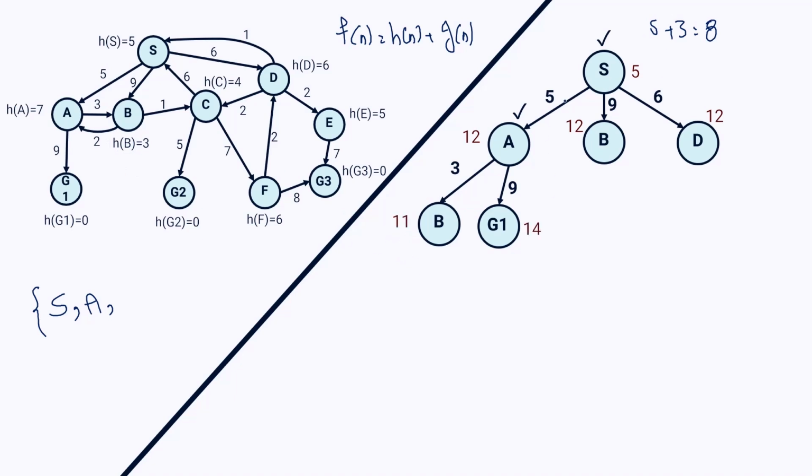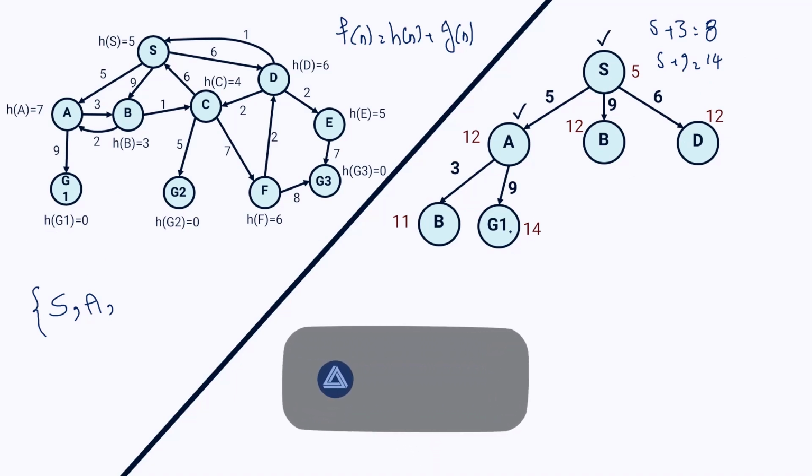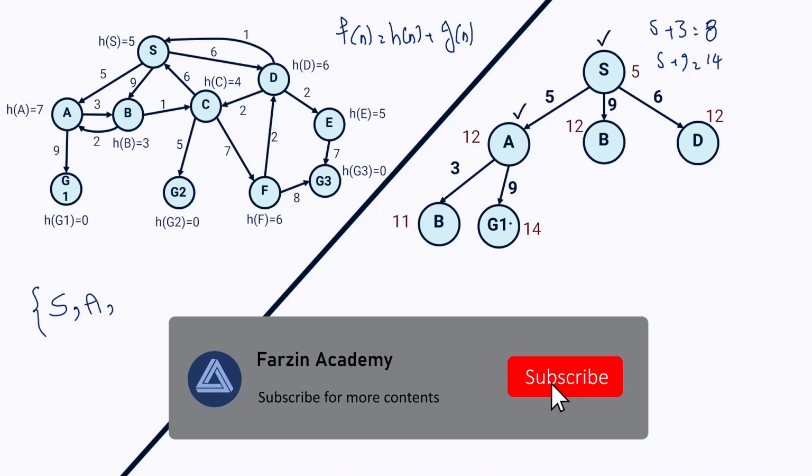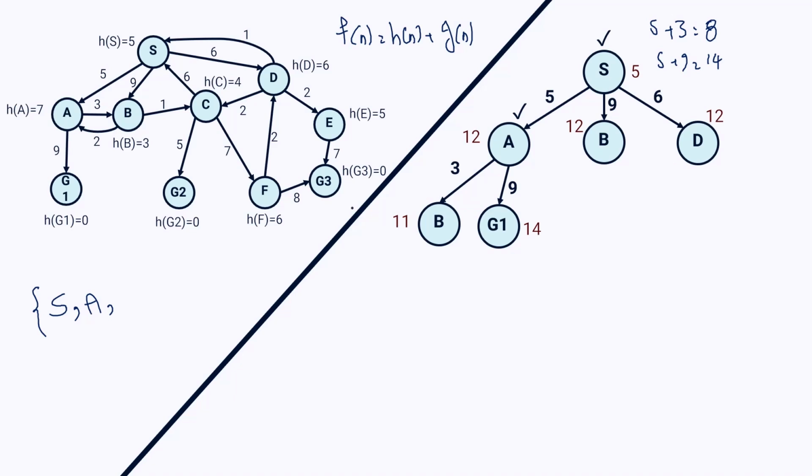And for G1, we have 5 plus 9, that is equal to 14. And we have to add it to the heuristic measure of node G1. But because node G1 is a goal node, its heuristic measure is 0, so 14 plus 0 is equal to 14. So here I have 4 nodes that I can pick to expand: 2 nodes of B, 1 G1 and 1 D. Based on the A star search algorithm, I have to choose the node with the least value of F. That would be node B with evaluation measure of 11.